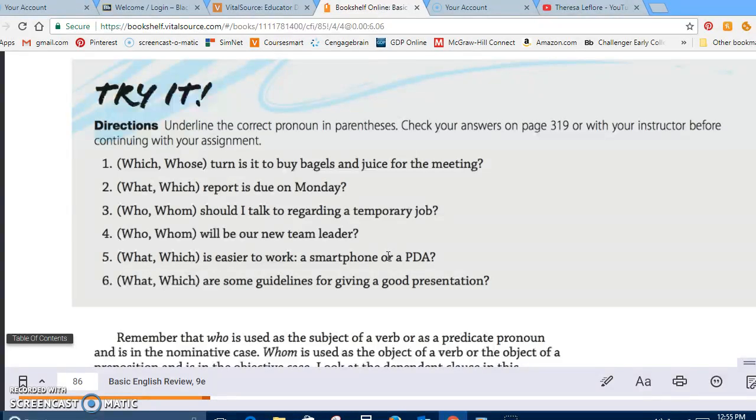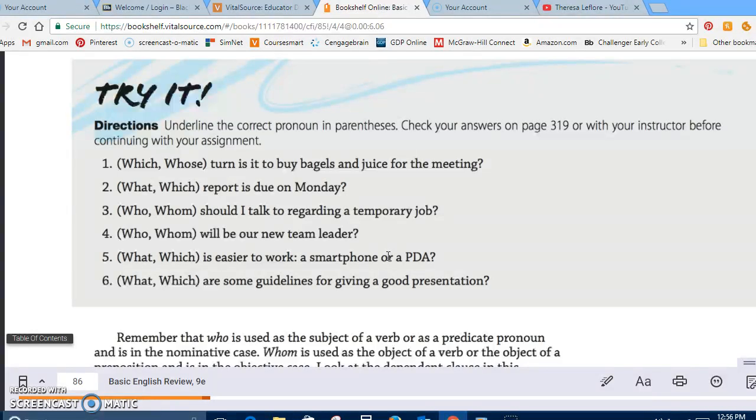Who or whose turn is it to buy bagels and juice? So would you say which turn is it or whose turn is it? You would say whose. Number 2, which or what report is due on Monday? Would you say what report is due or which report is due? You would actually say which.